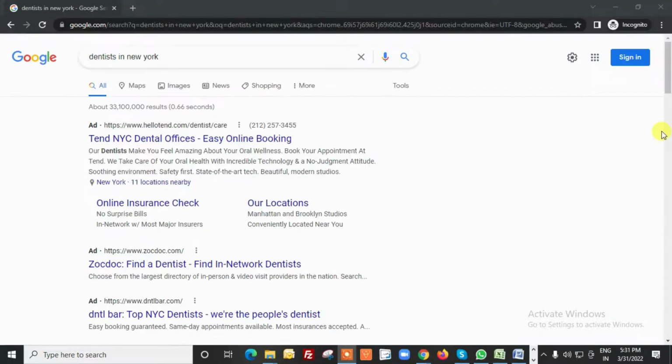Okay, so let's talk about the third main factor in the Google auction, which is the expected impact, or you can say the usage of different extensions and ad formats which are available on the screen.